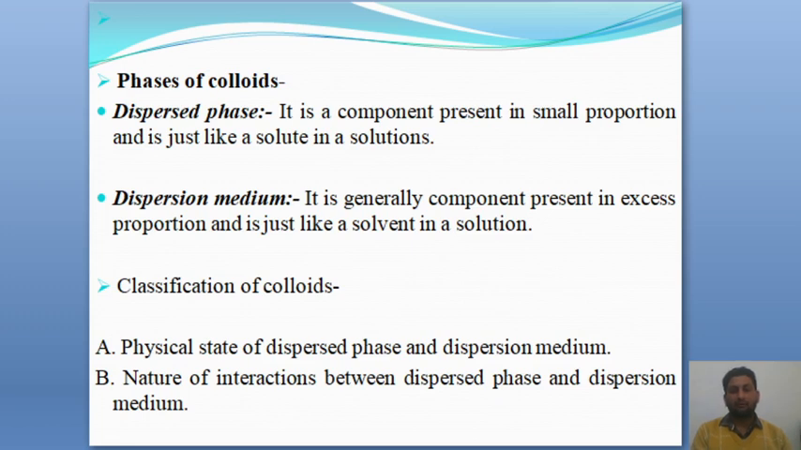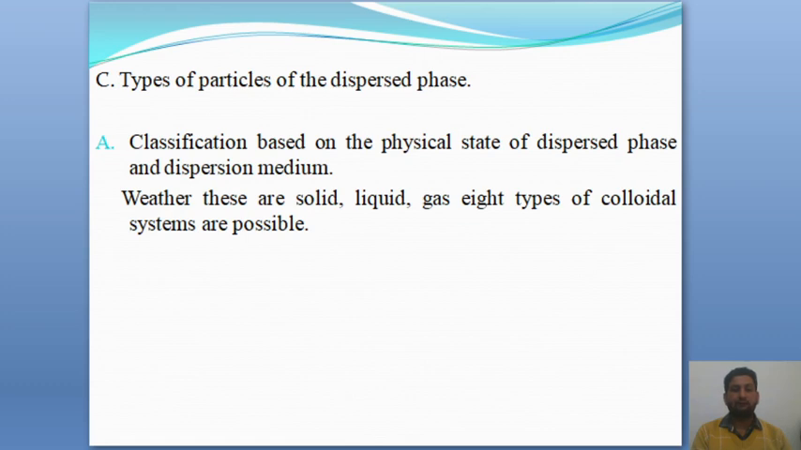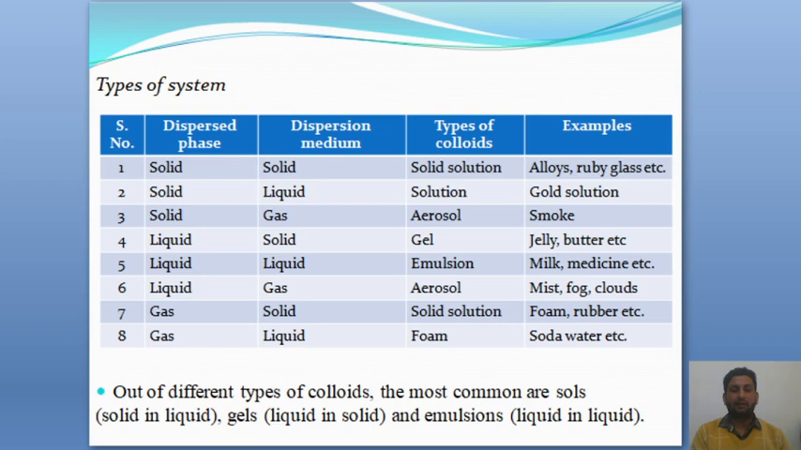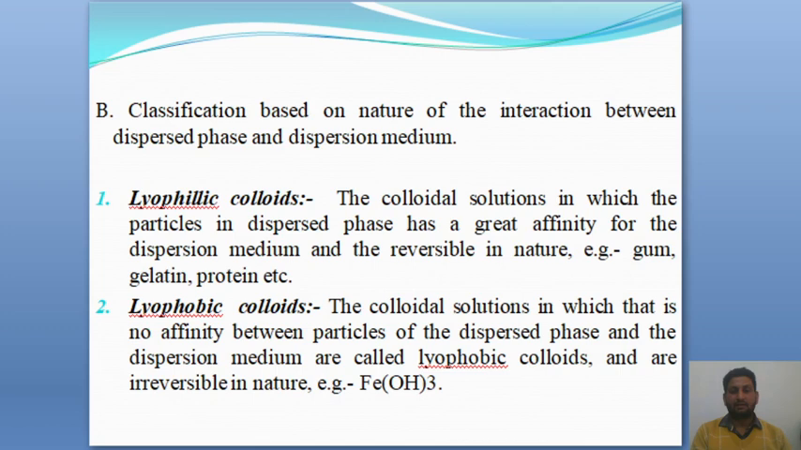Now, classification of colloids. First, physical state of dispersed phase and dispersion medium. Second, nature of interaction between dispersed phase and dispersion medium. And third type is particles of the dispersed phase. Type A: classification based on the physical state of dispersed phase and dispersion medium, whether these are solid, liquid or gas. Eight types of colloidal system are possible. These types of system are shown with dispersed phase, dispersion medium, types of colloids and examples. Out of the different types of colloids, the most common are solid in liquid, gels and emulsions.